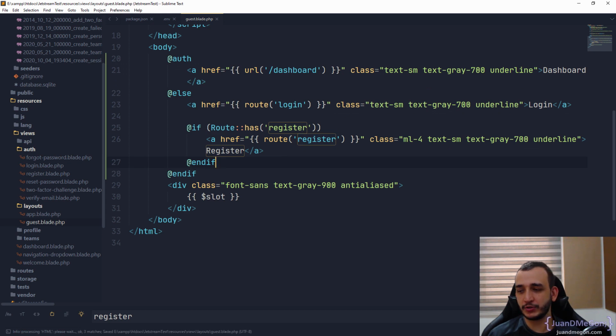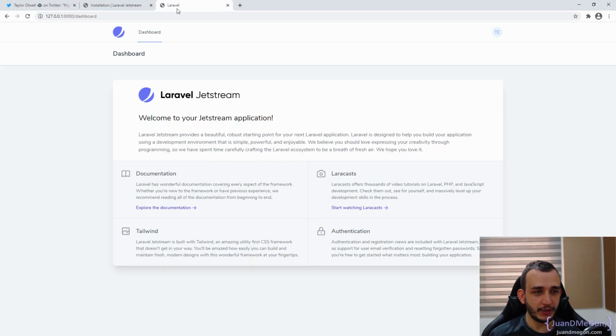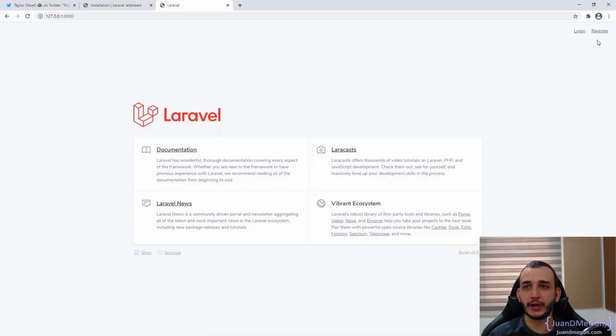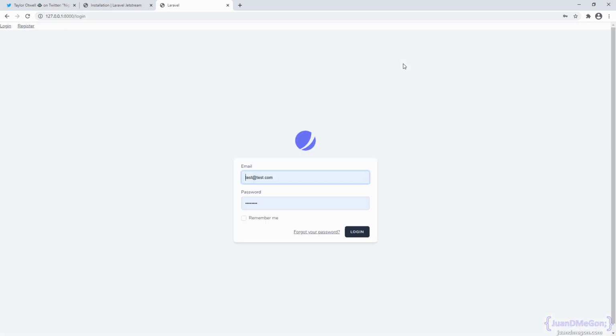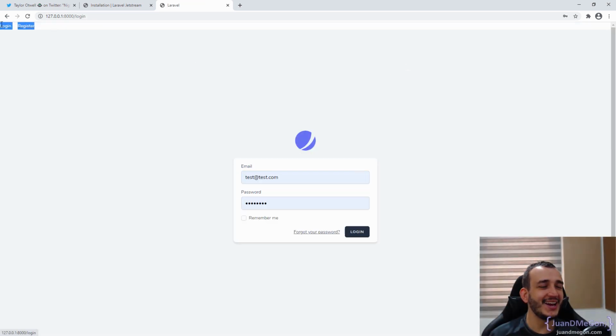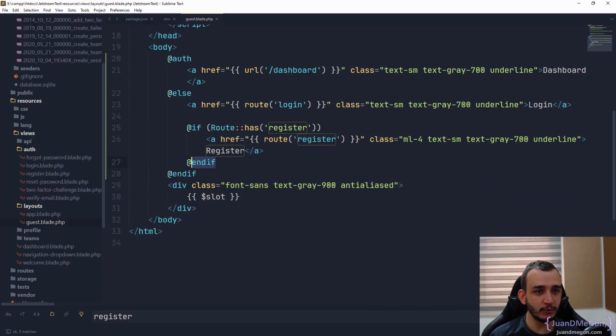Maybe this is not going to look so good. Let me verify. We can refresh here and log out to get access to the guest layout. So we can go to login, and that is it. We have login and register, but of course this is not looking so good. Probably we need to work a little with Tailwind here to make it look much better. But this is pretty functional.